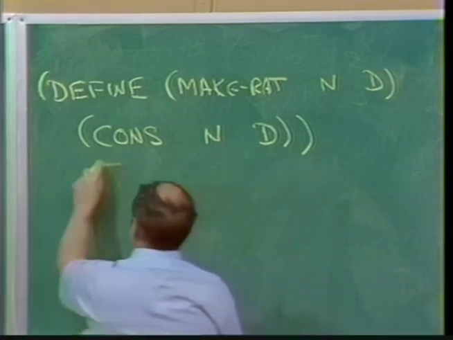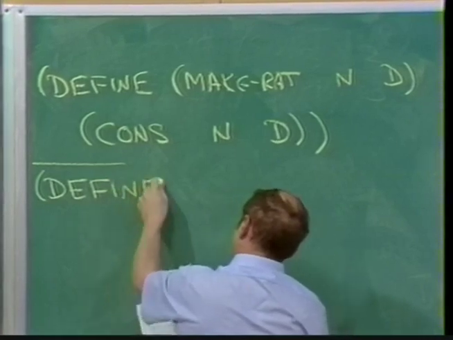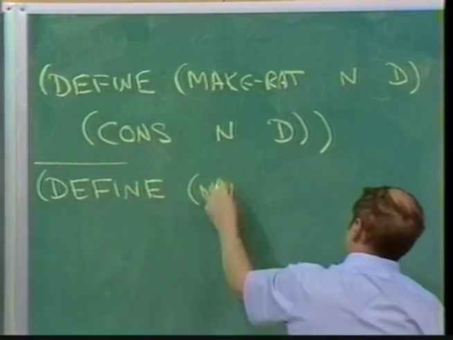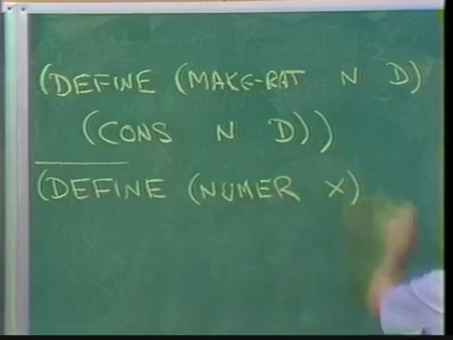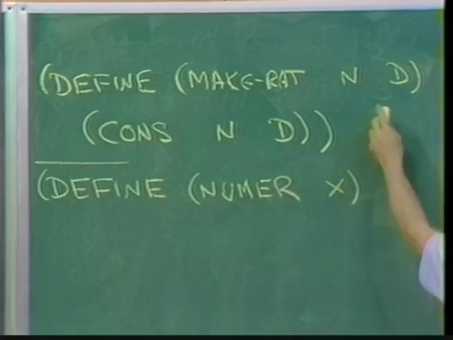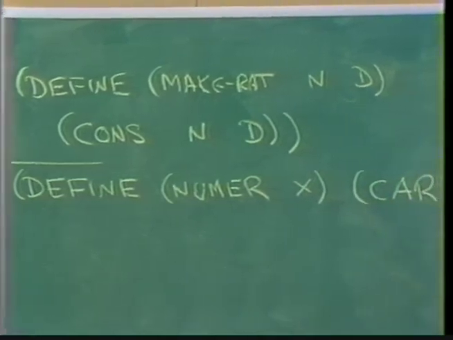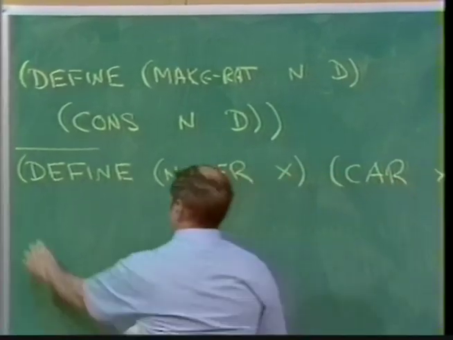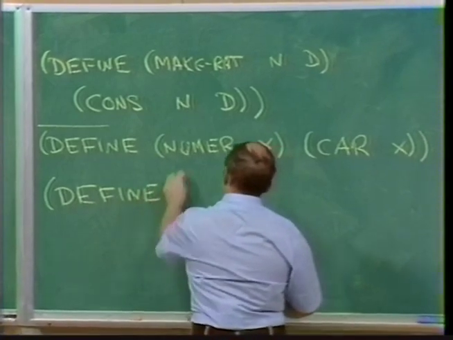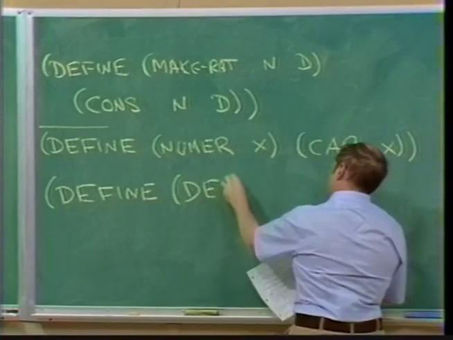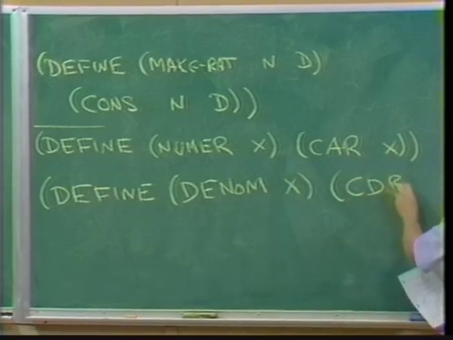And then if I want to get the numerator out, I can define numer of some rational number x. If the rational number is implemented as a pair, then all I have to do is get out the car of x. And then similarly, define denom to be the cdr, the other thing I put into the pair.